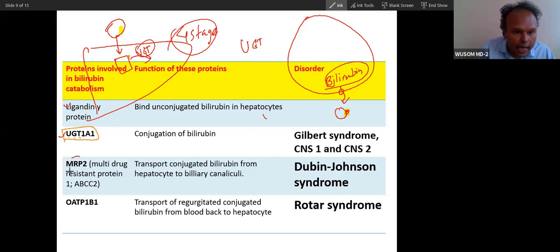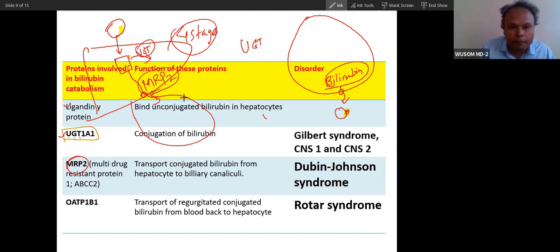Now this MRP protein is there, and this MRP protein will secrete this. Actually I'm showing this using the whole liver, but it happens in the individual hepatocyte. You have to remember, okay? This happens in the individual hepatocyte. It is not on the surface of the liver. Each individual hepatocyte has these proteins. So this will secrete into bile, through the MRP2 protein.